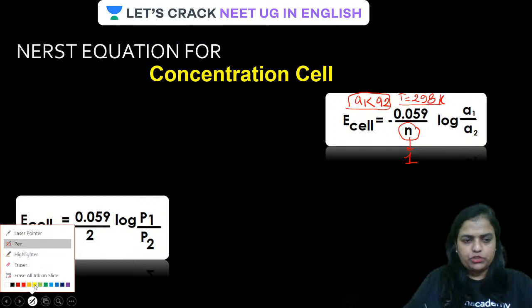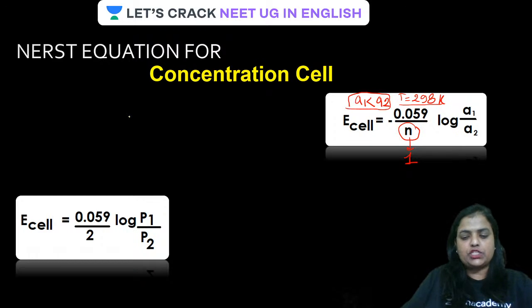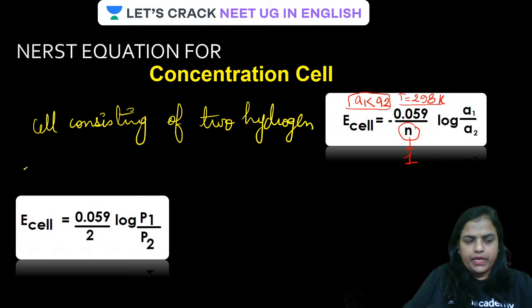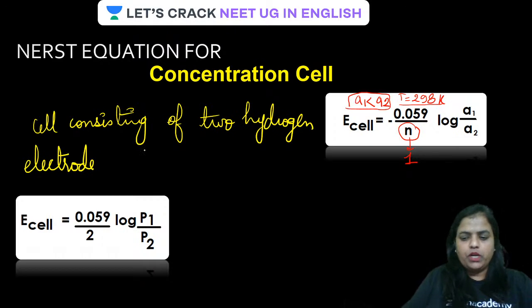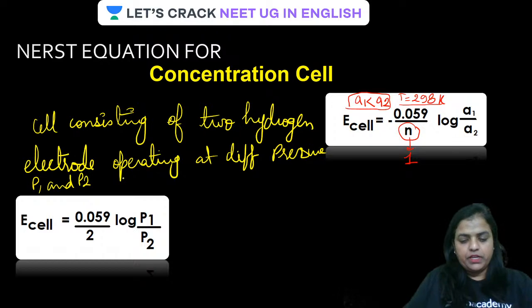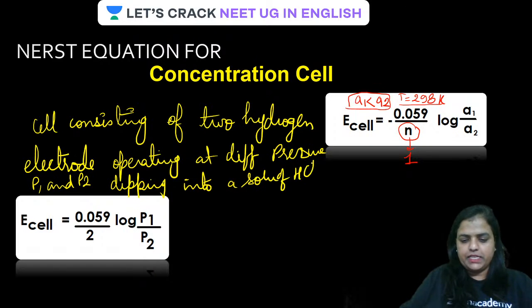Now, in case of hydrogen, likewise, the EMF of a cell consisting of two hydrogen electrodes operating at different pressures, P1 and P2 respectively, dipping into a solution of an acid, HCl.